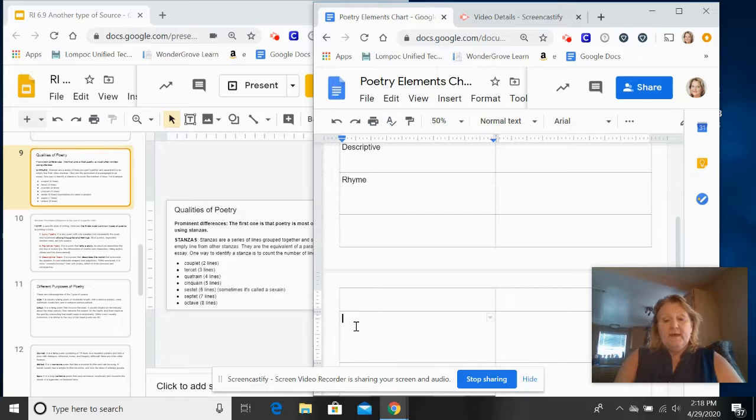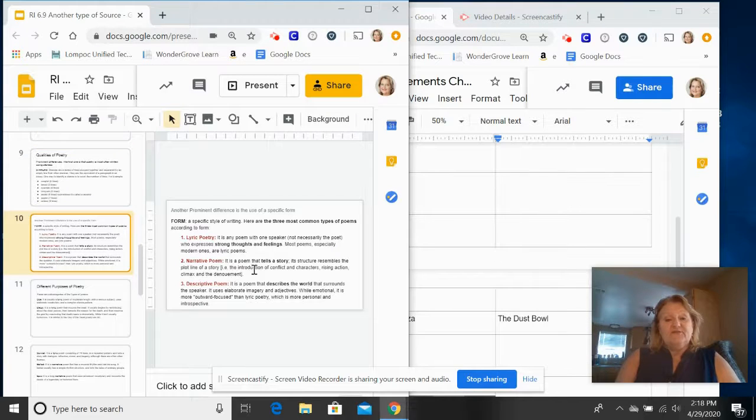Okay, so here we have septet, which is a 7-line stanza. And then the Dust Bowl was the name of this one. All right, so we're going to use that. And then we went back and looked at this and decided what type of poem it was.